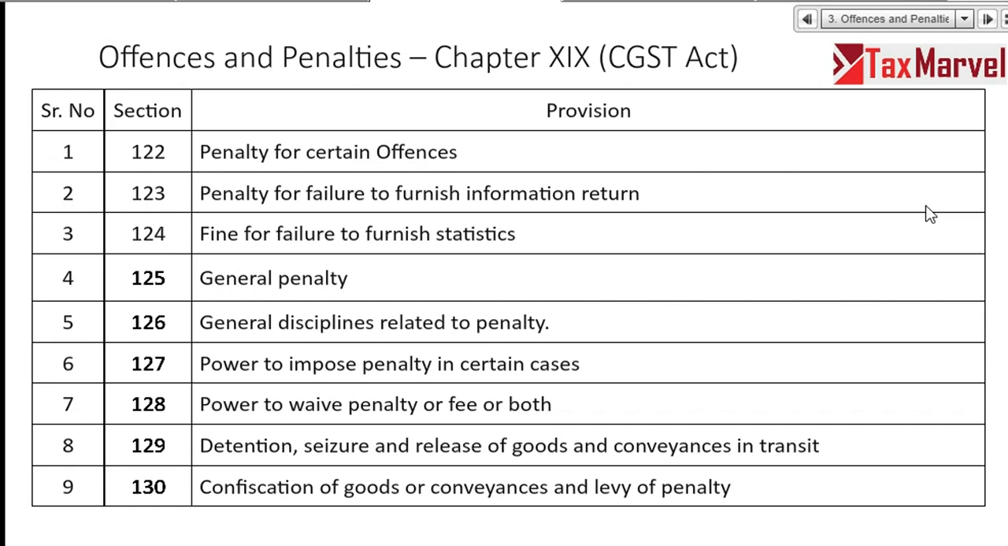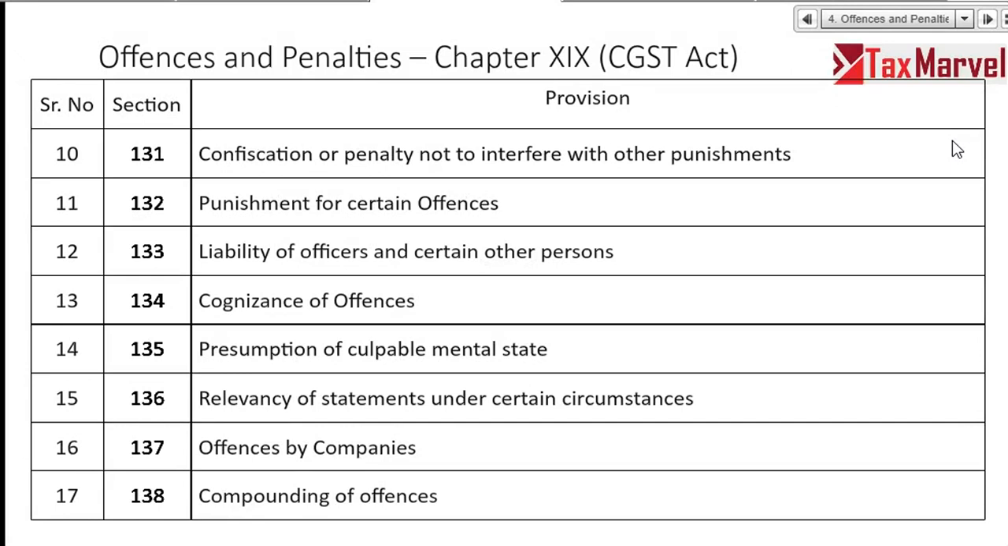Next, detention, seizure or release of goods or conveyance in transit. E-way bill mismatch, e-way bill non-compliance, section 129. Section 130, again e-way bill non-compliance, confiscation of goods or conveyance and levy of penalty. Next, confiscation or penalty not to interfere with other punishment, means whatever punishment is there as per law will continue even if the penalty or confiscation is going on. Next, punishment for certain offences.